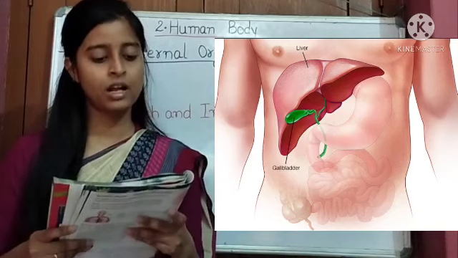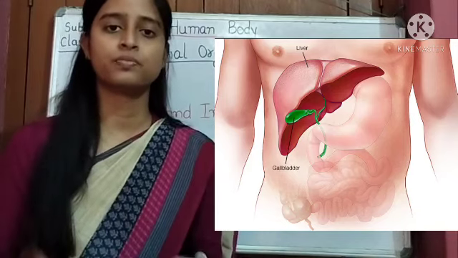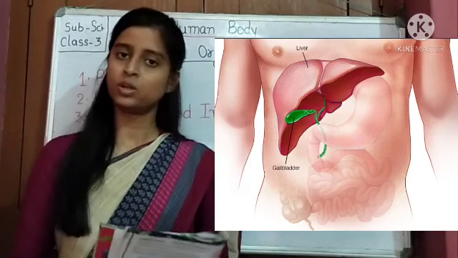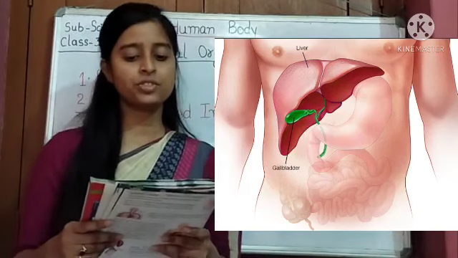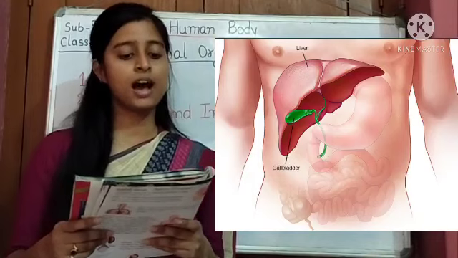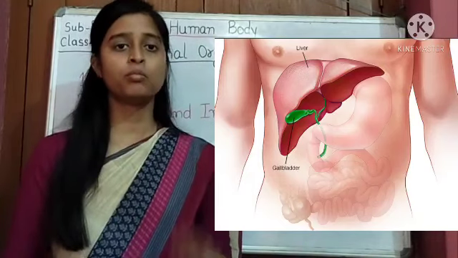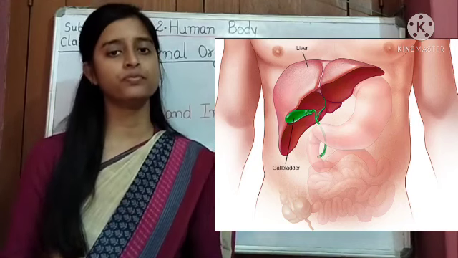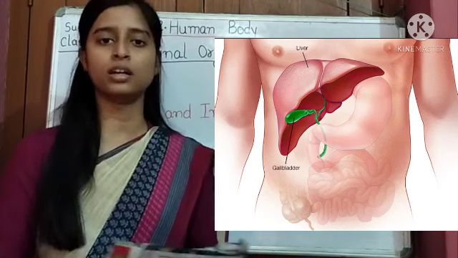It has many roles. The liver performs many functions, but the three most important ones are given in your book, which you have to study.